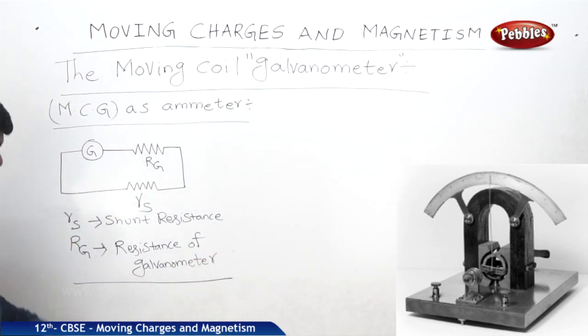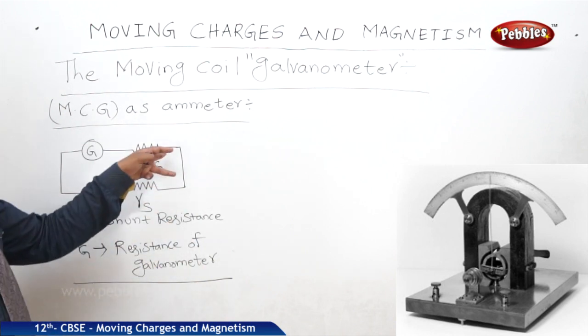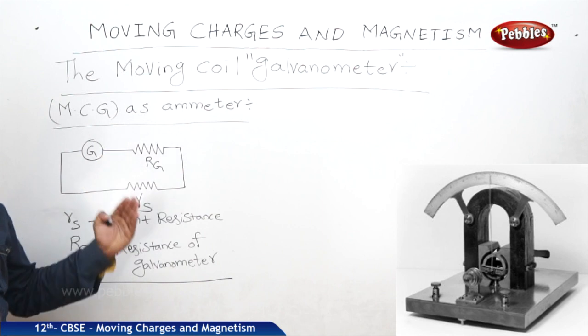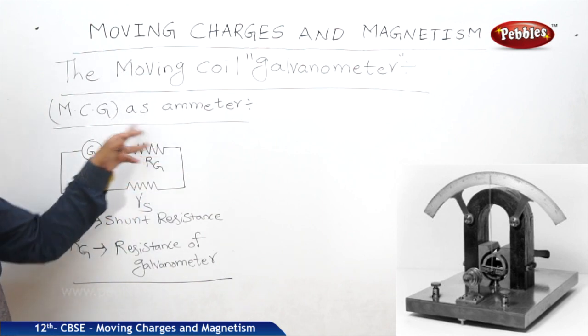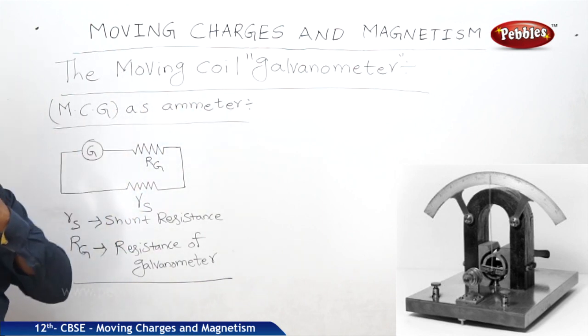Now, when Rg and Rs are connected in parallel to each other, the galvanometer will work as a meter.